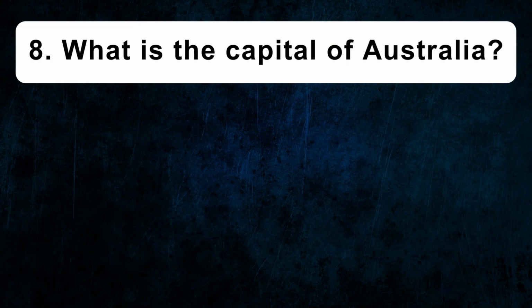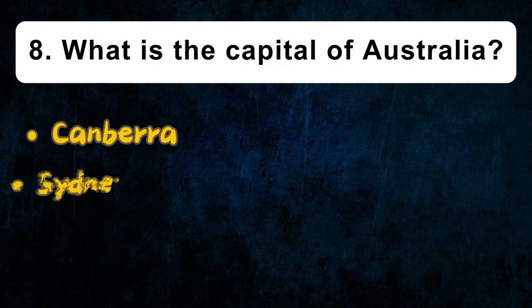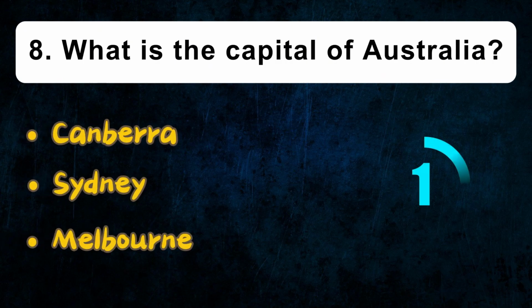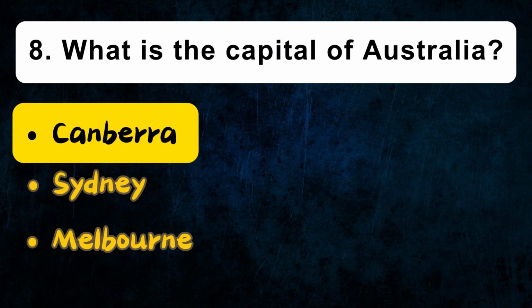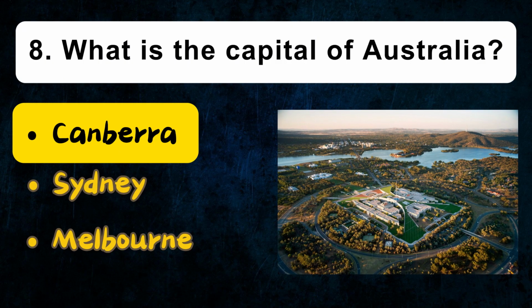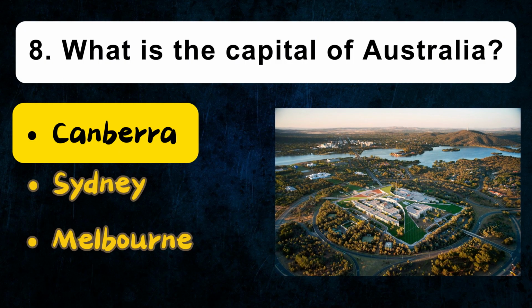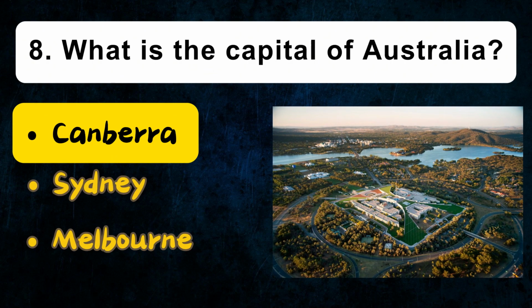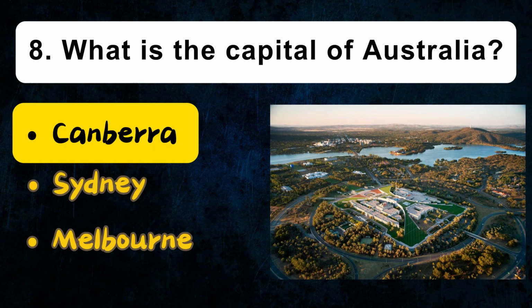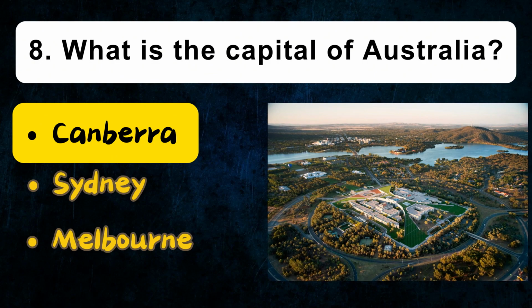What is the capital of Australia? Canberra, Sydney, Melbourne. Canberra is the capital of Australia, located in the Australian Capital Territory. It is the seat of the Australian government and is home to many of the country's most important political and cultural institutions.